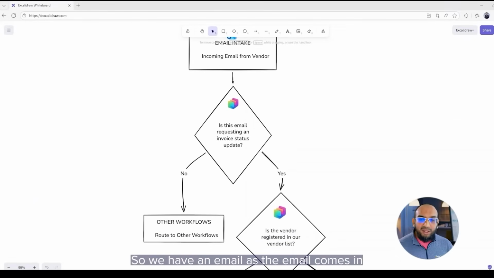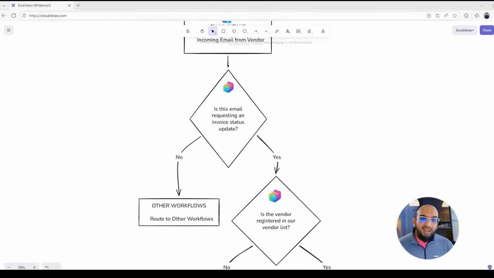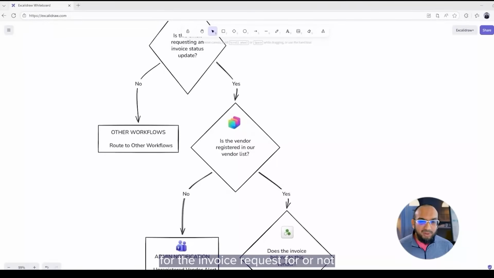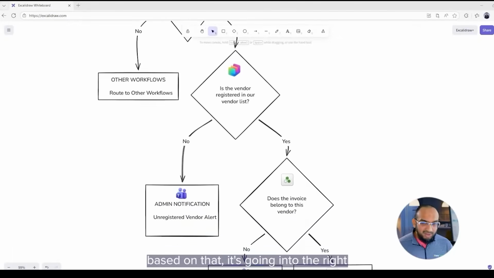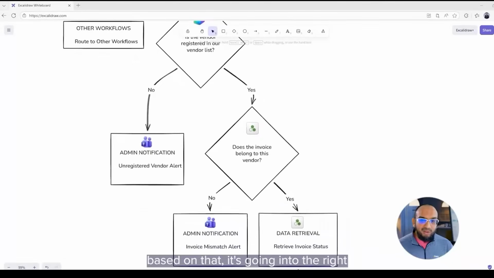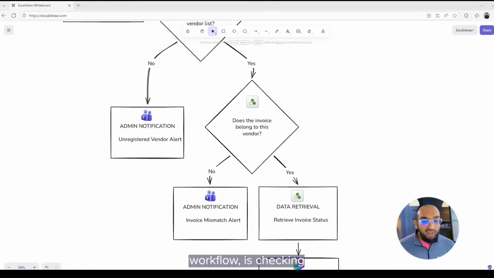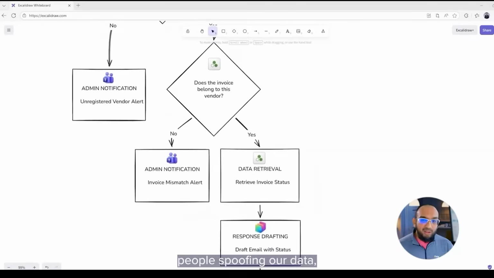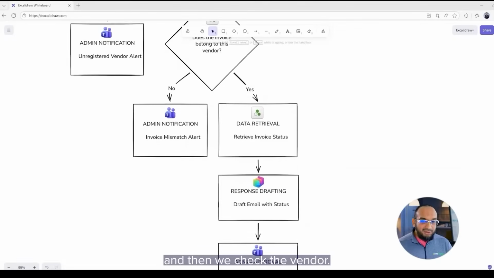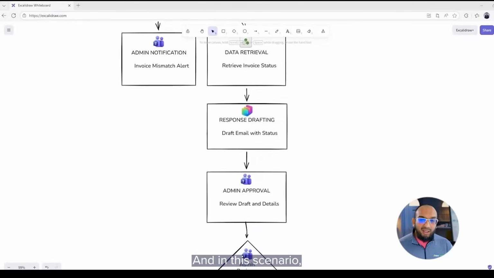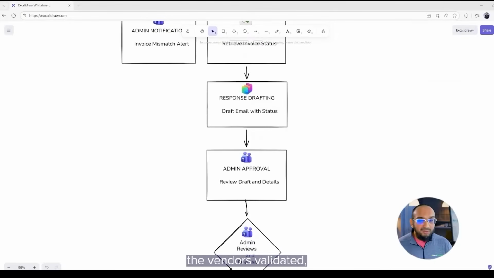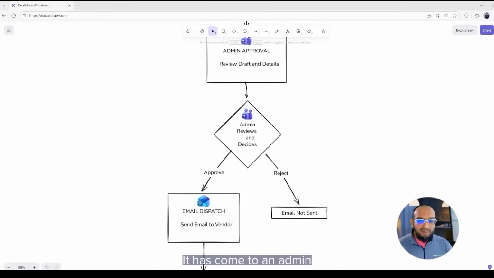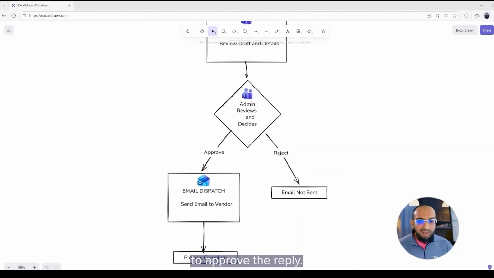So we have an email, and as the email comes in, we are checking if the email is for the invoice request or not. Based on that, it's going into the right workflow. It's checking if the vendor is validated or not so that we don't have people spoofing our data. And then we check the vendor. And in this scenario, the vendor is validated, the invoice is validated. It has come to an admin to approve the reply.